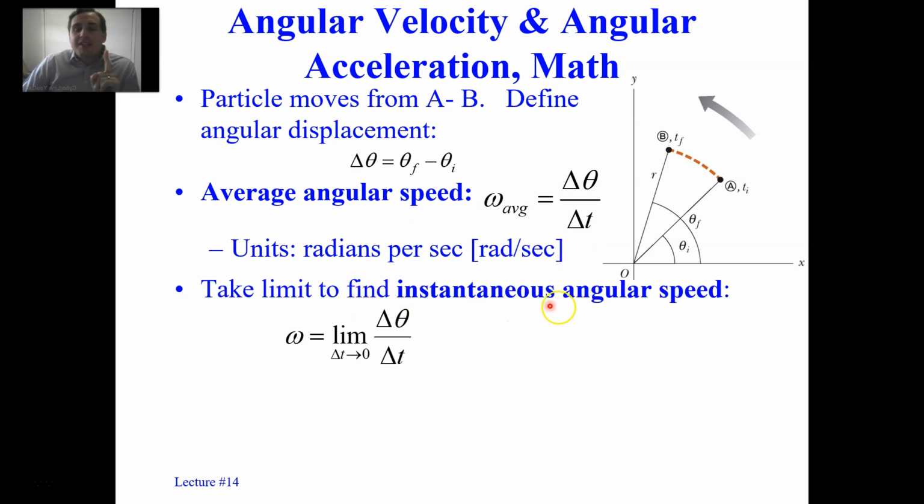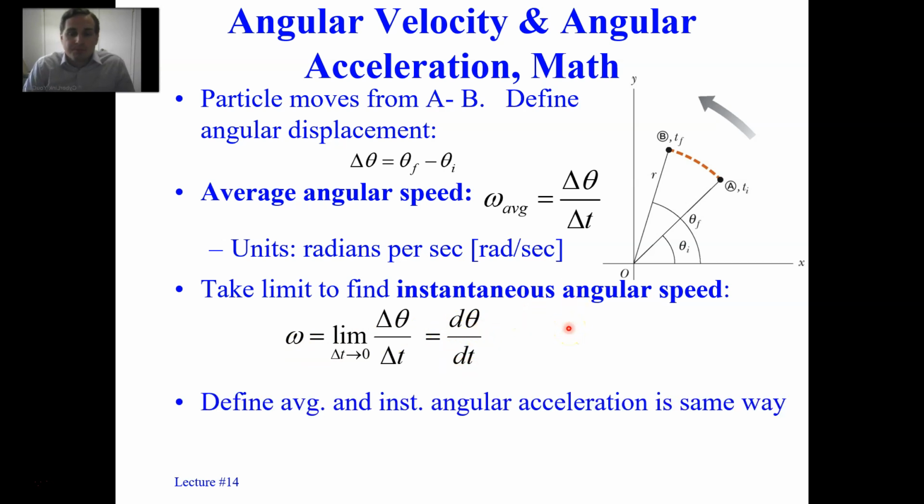If you want the instantaneous angular speed, the angular speed at any moment, we have to use calculus by allowing the time interval to shrink to 0. In other words, we take the limit as delta t approaches 0, and we get the time derivative, namely d theta dt is omega. So angular velocity is the instantaneous rate of change of theta with respect to time.